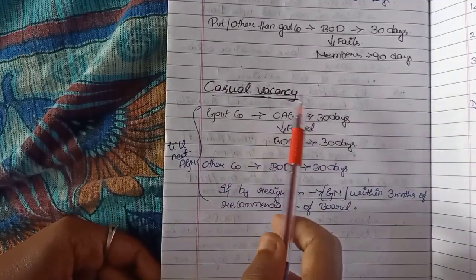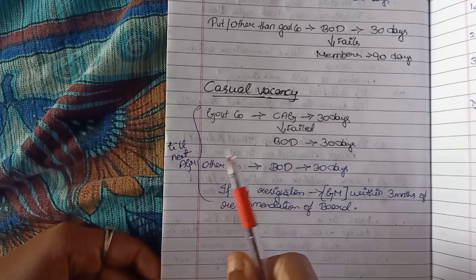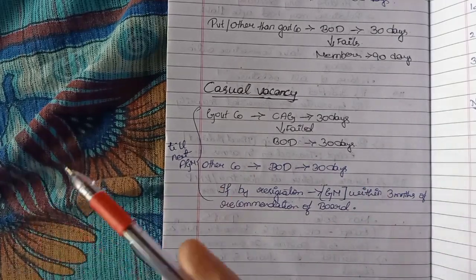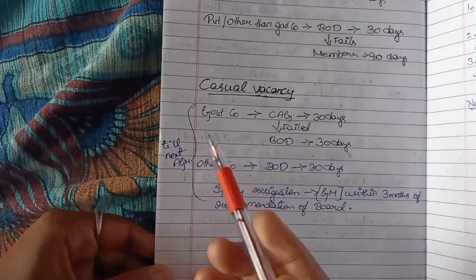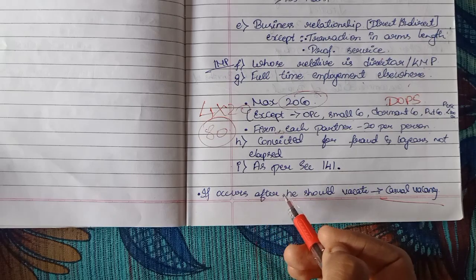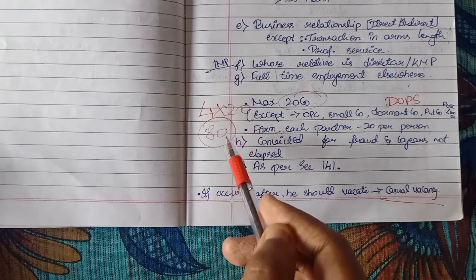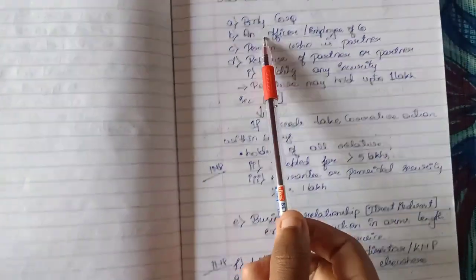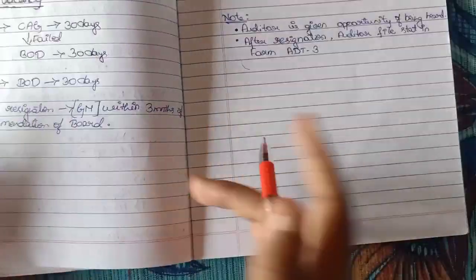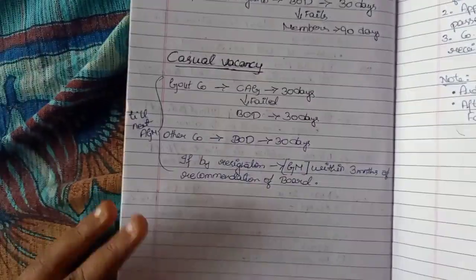In case of casual vacancy, it may be because of anything. The auditor might have died, or he might be disqualified, as we saw in these points. If these things have occurred, Section 141 has occurred and he has been disqualified as an auditor, then that will be creating a casual vacancy.